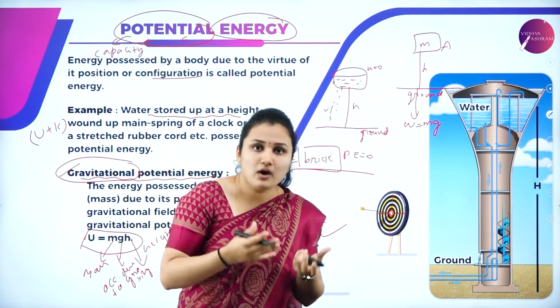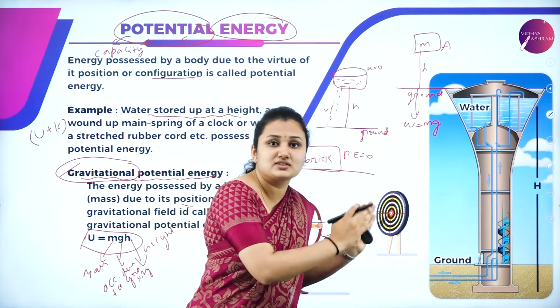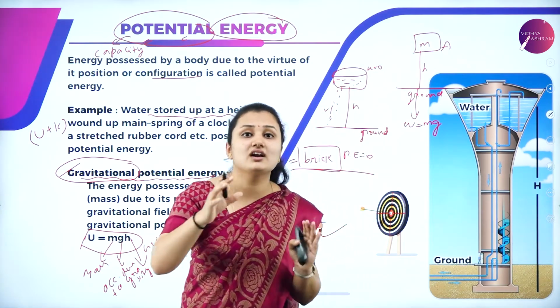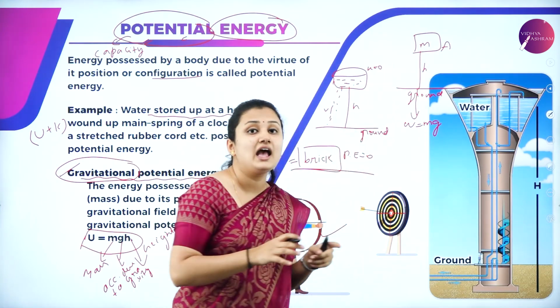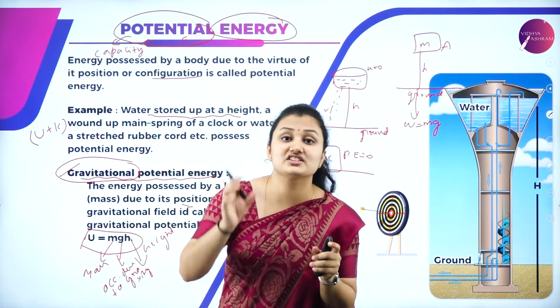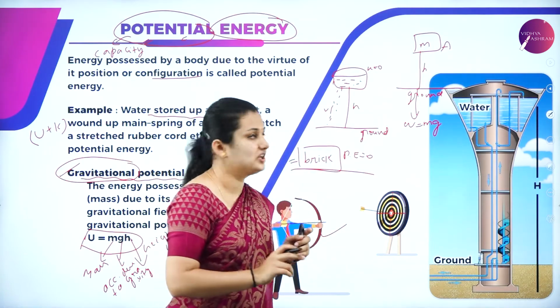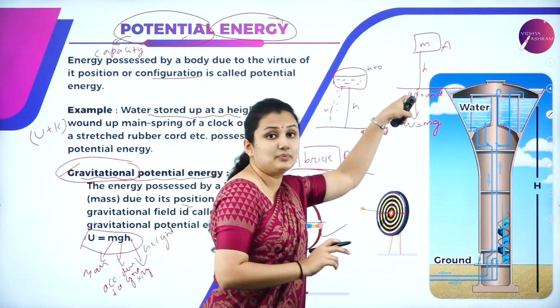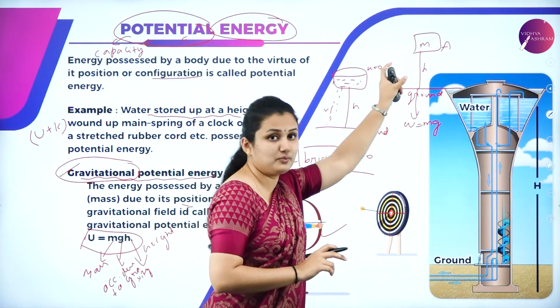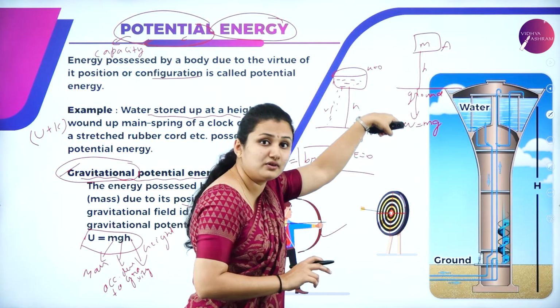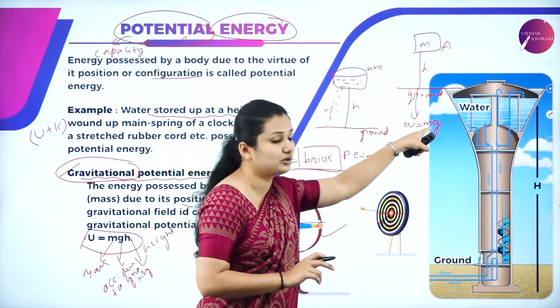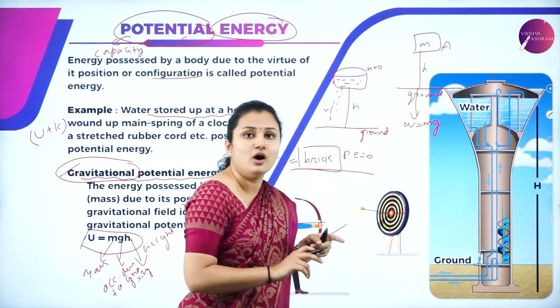So I am doing work. The object has been displaced from the ground to a certain height, so work has been done. That work done is stored in the object as potential energy, as gravitational potential energy, because I am applying force to lift the object. There is a downward force acting, W equal to mg, due to the weight of the object.